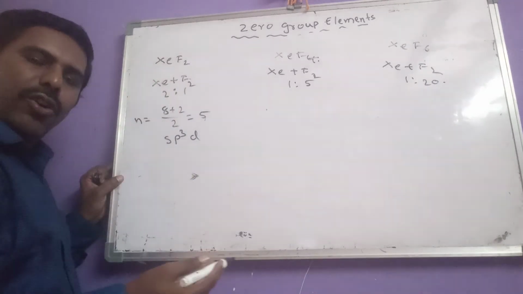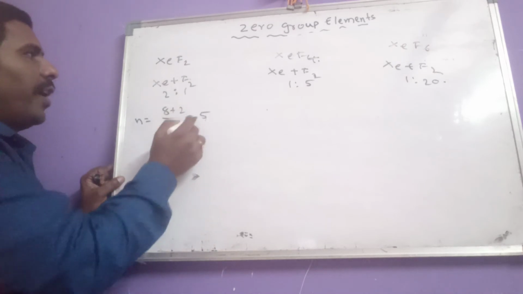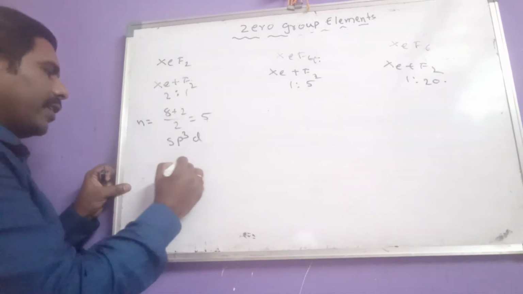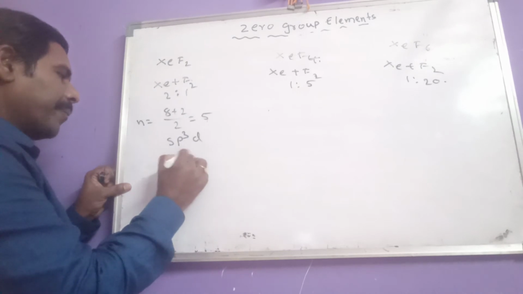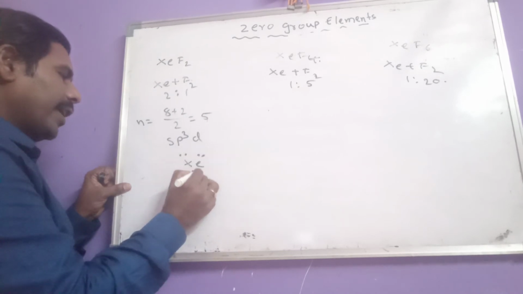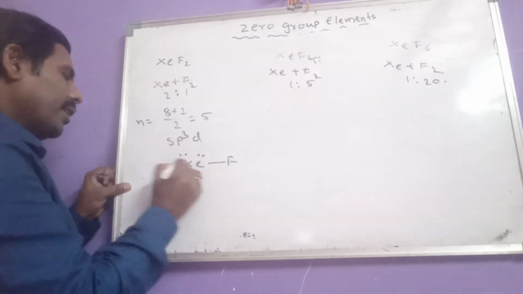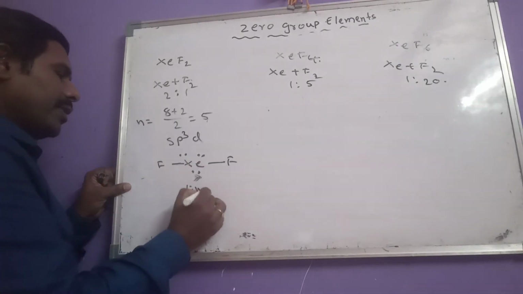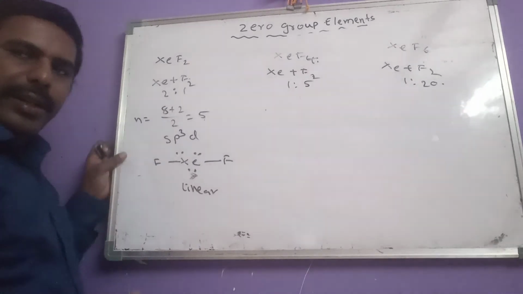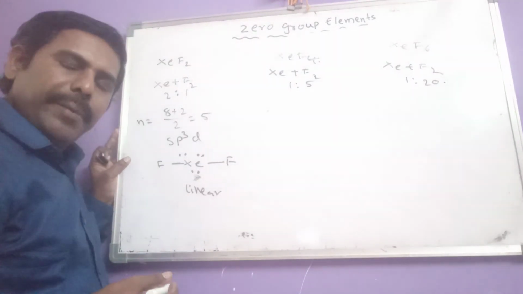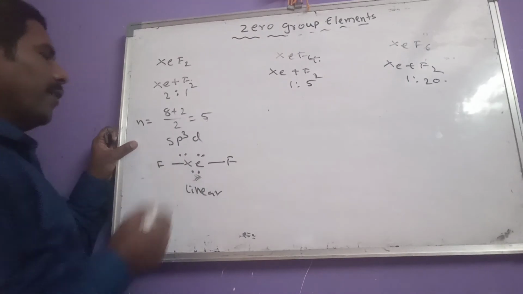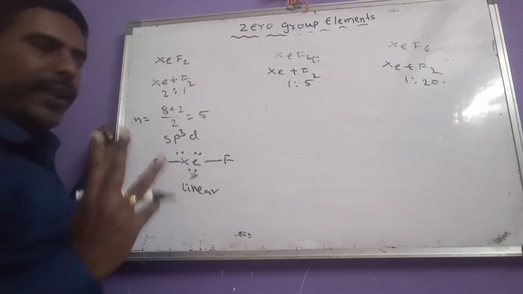That means how many lone pairs of electrons? 5 minus 2, so 3 lone pairs of electrons, and with 2 fluorine atoms bonded to xenon, it has linear geometry. What is that geometry? Linear. It has three lone pairs of electrons.